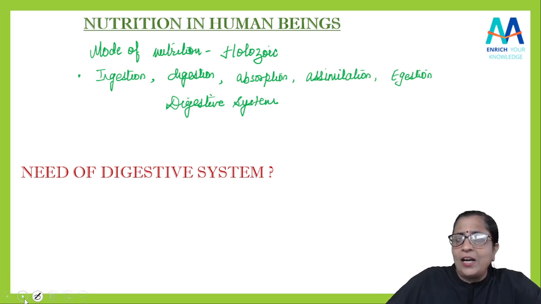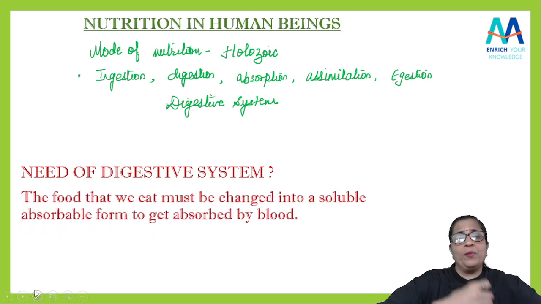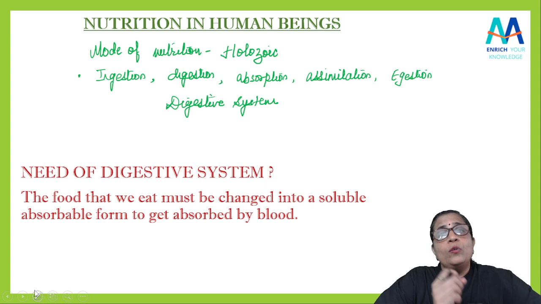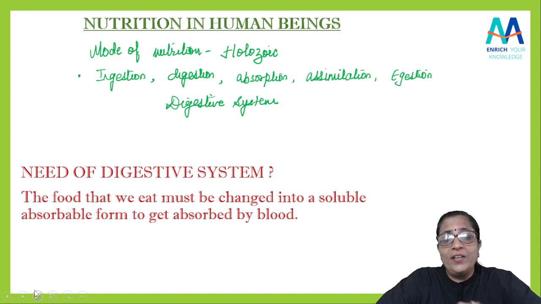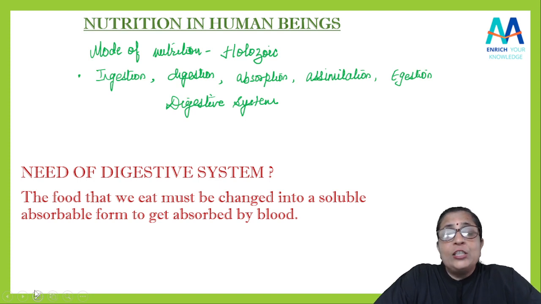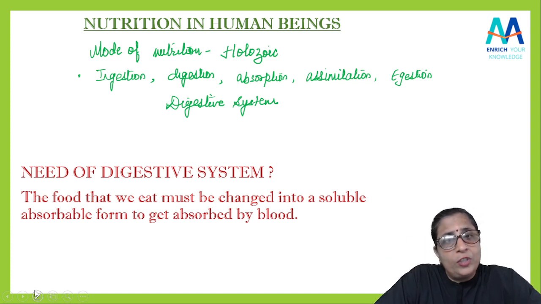Actually, students, the answer for that is that जो भी खाना हम खाते हैं, it is very necessary that उसको हमको कन्वर्ट करना है simpler form में, और ऐसा फॉर्म जो कि हमारी बॉडी के सेल एब्जॉर्ब कर सके, yes, और एब्जॉर्ब करके it can pass to the different cells through the blood.